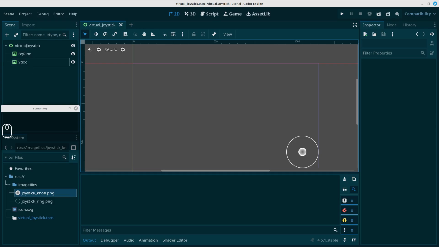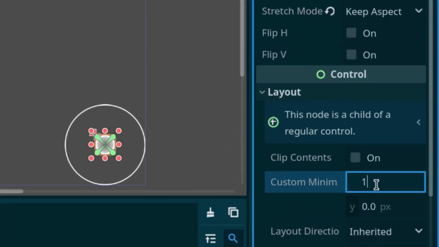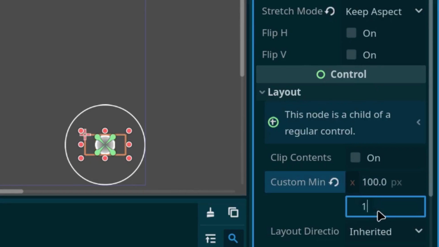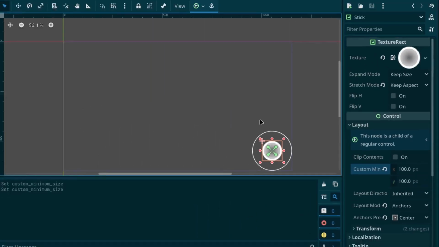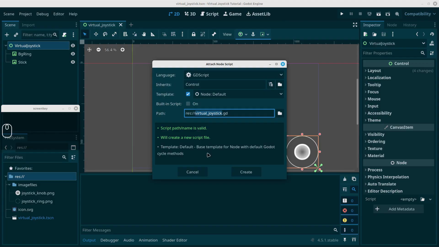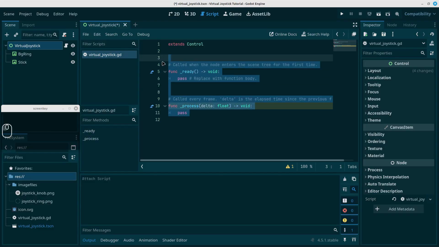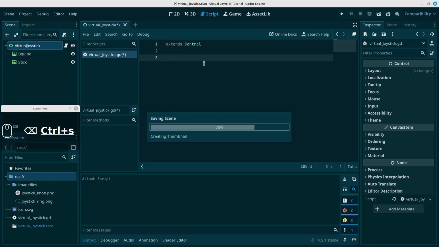And if you believe the stick part looks a little small, we can always raise its size by changing the minimum size to 100 maybe, because I made it 50 by 50, which probably looks a little small. And let's see how that looks, and that actually looks much better. So let's save this, and let's click the root node and add a script. And let's just create that. Let's remove all these extras here and save this.